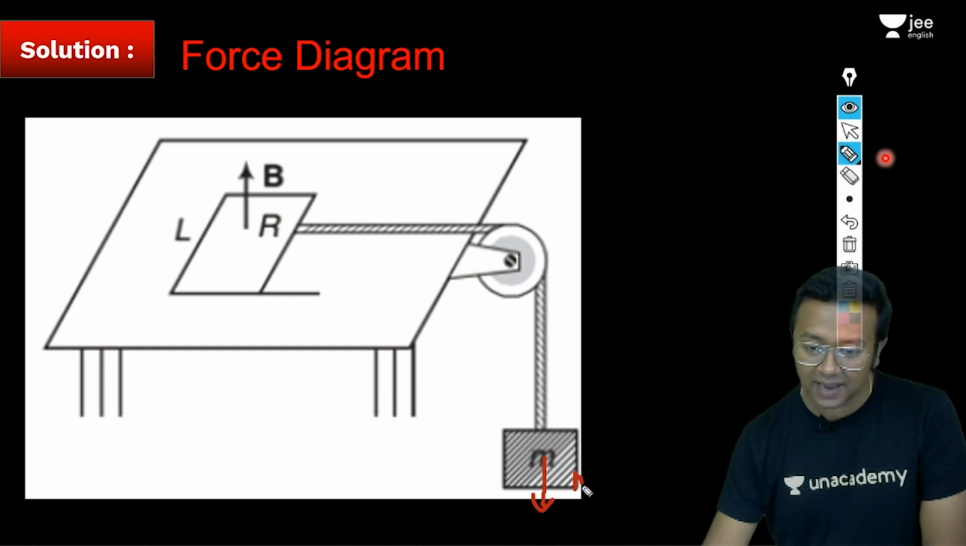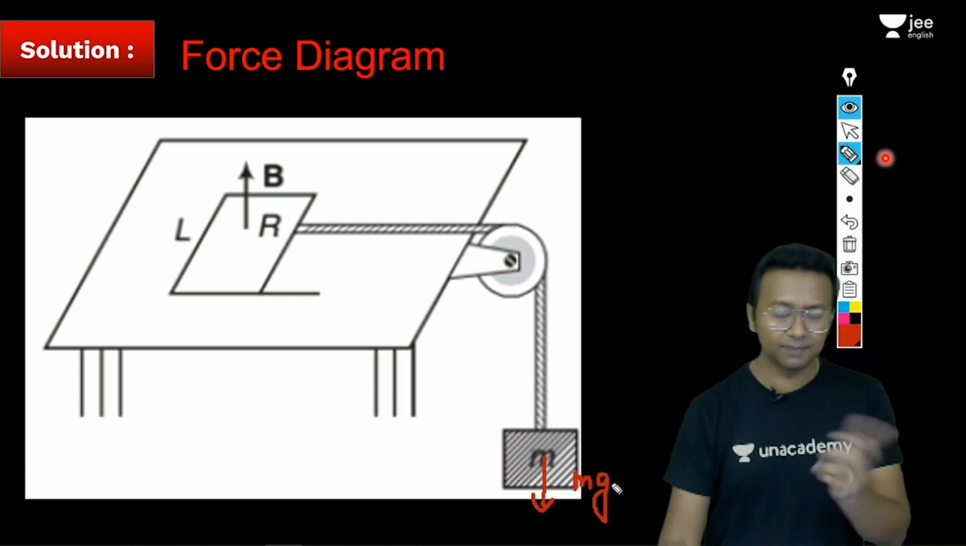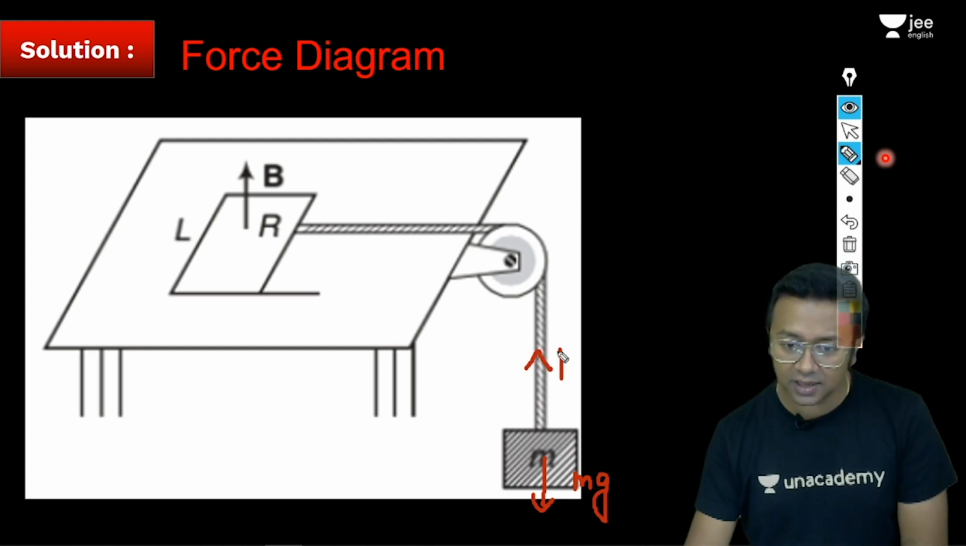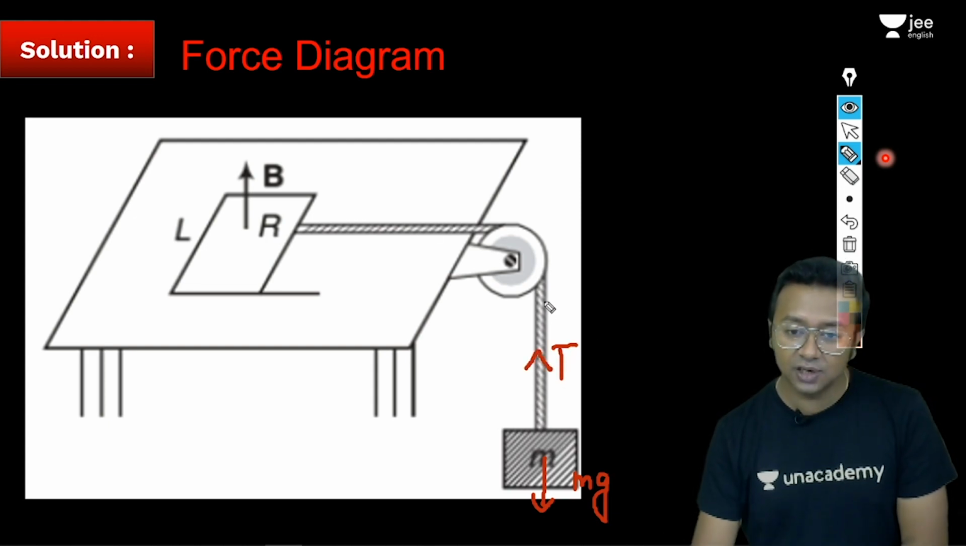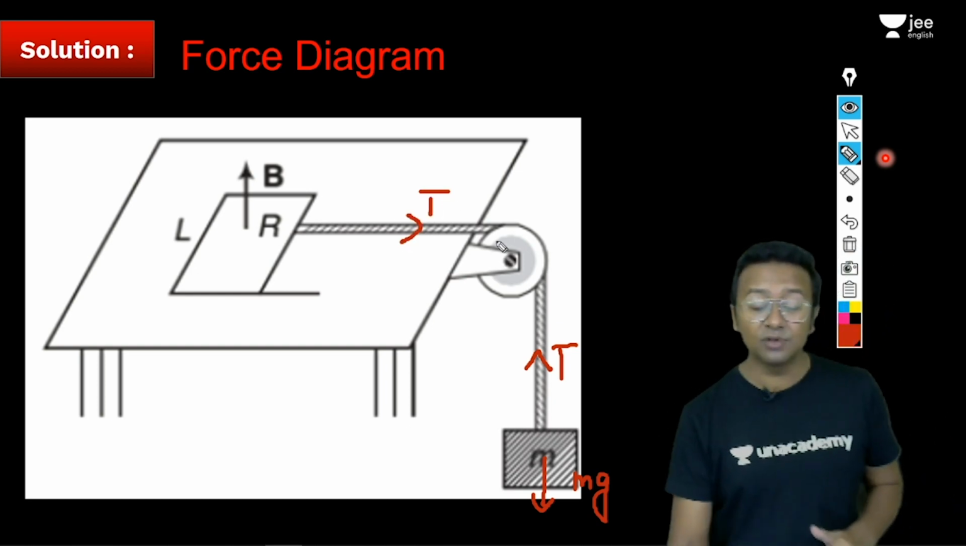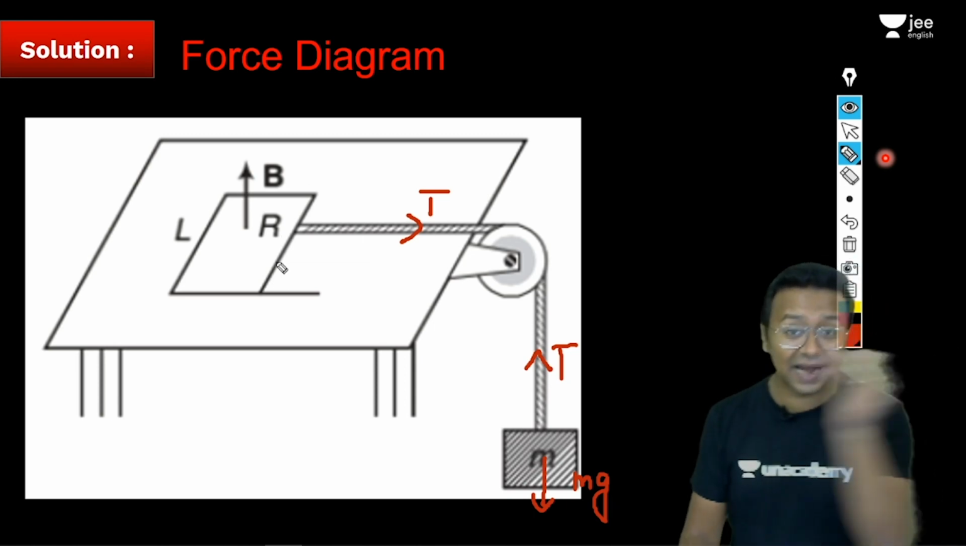Mg force is going to be acting in the downward direction. I think it's very clear. On the same block, there will be tension in the string in the upward direction. Tension here is T, and tension here also is going to be T, because the situation is ideal. Now this tension T is going to act on this rod towards the right-hand side.